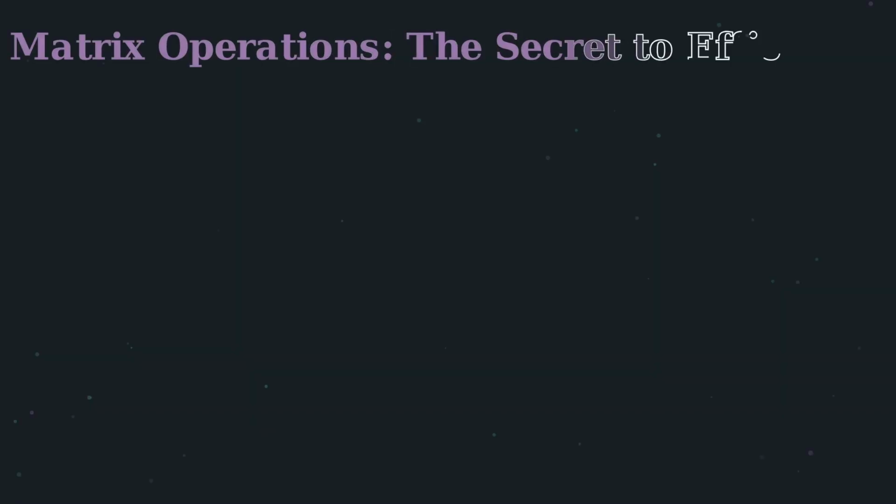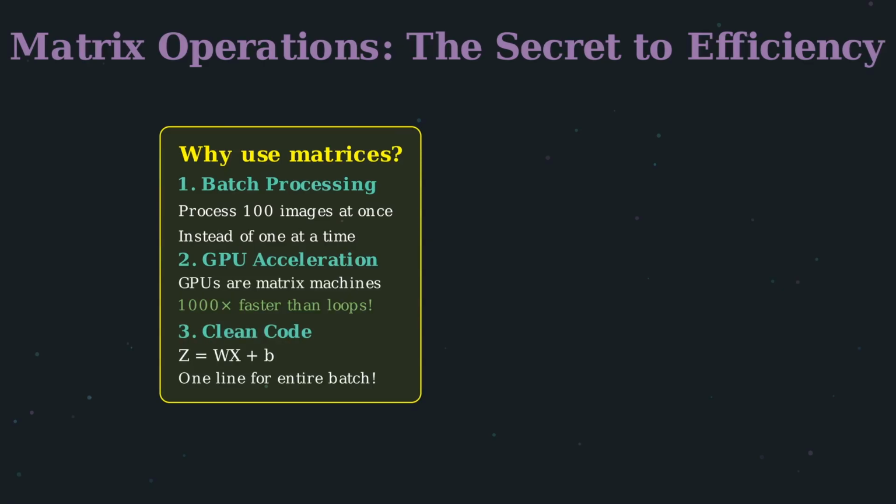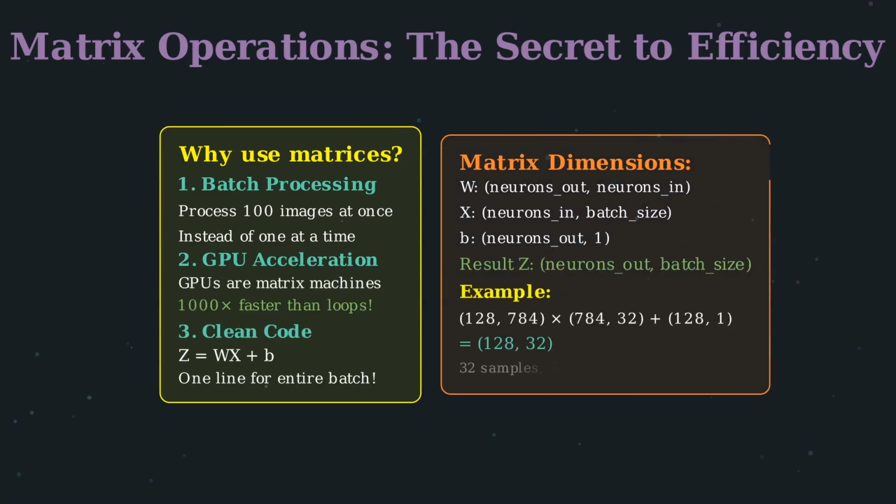Matrix operations are the secret to making neural networks practical and fast. Let me explain why matrices are so important. First, batch processing.